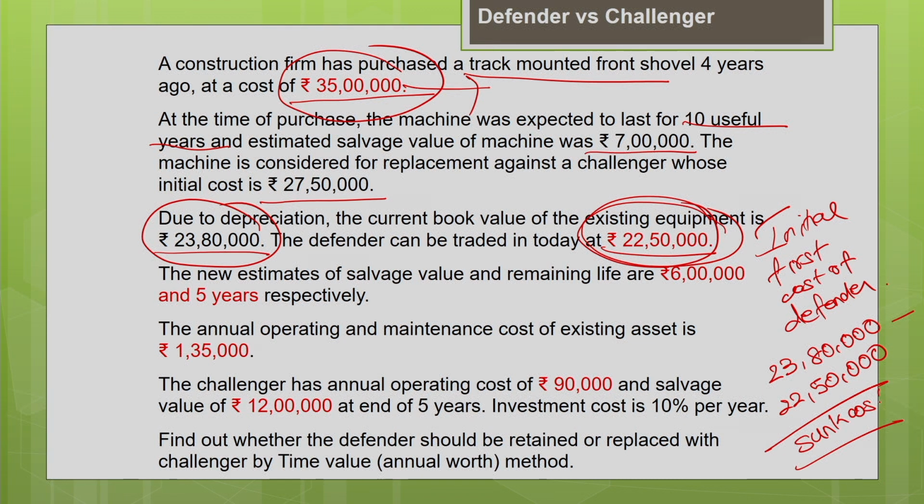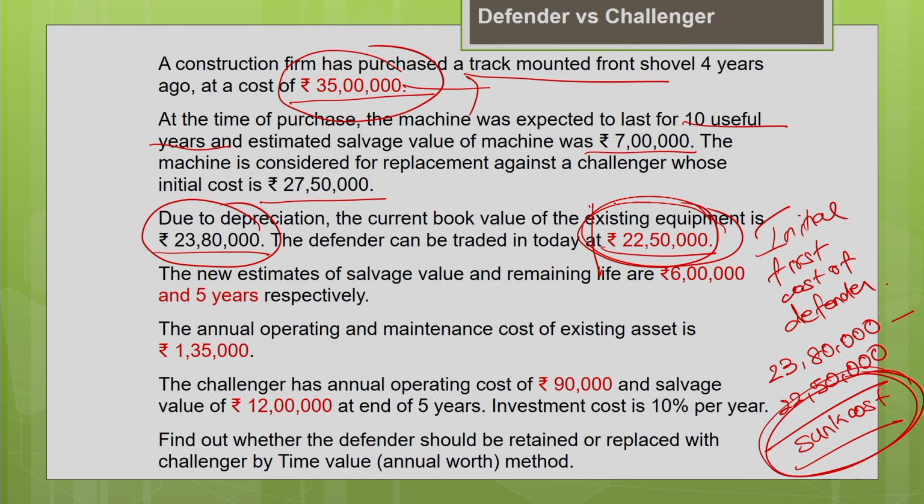This is a cost which you have invested earlier, but it cannot be recovered. Sunk cost is a cost which cannot be recovered in the future or recovered in the past. So basically this sunk cost is also irrelevant. You should ignore this sunk cost in the replacement analysis. What we are concerned with is only this value. It is nothing but the market value or the current trade-in value of your existing machine.